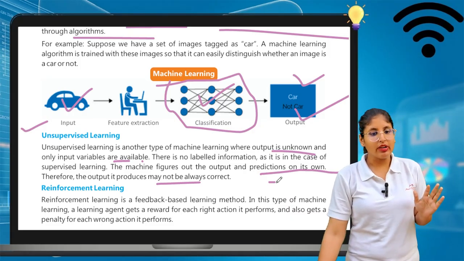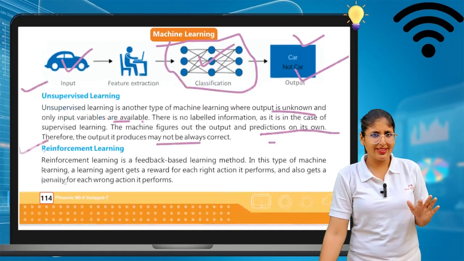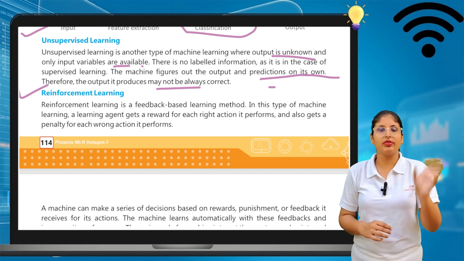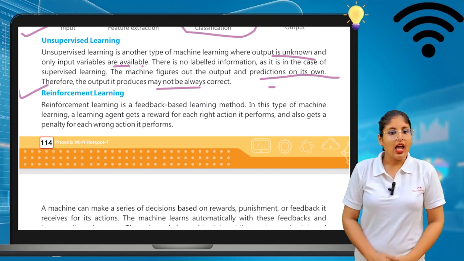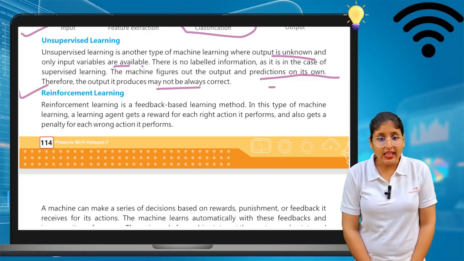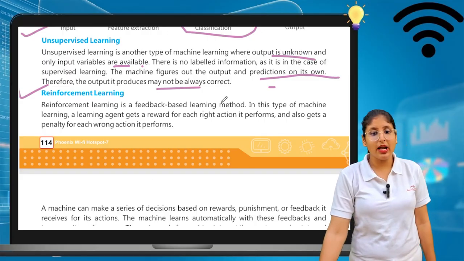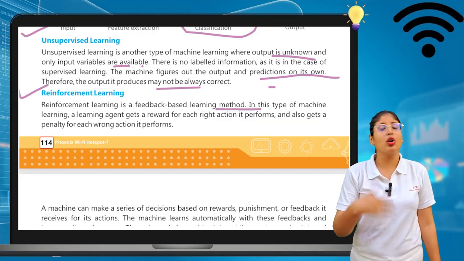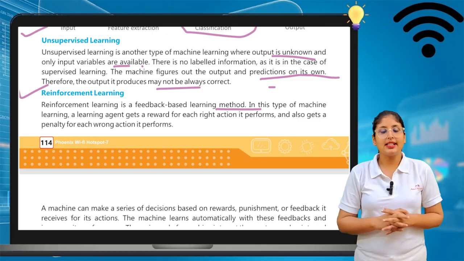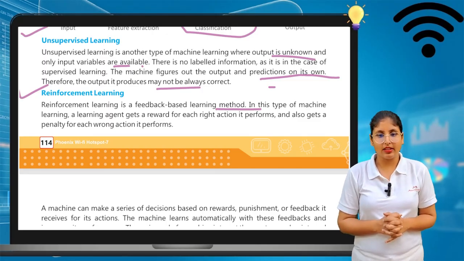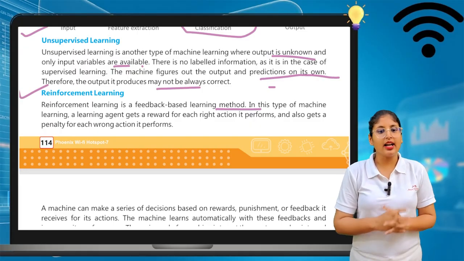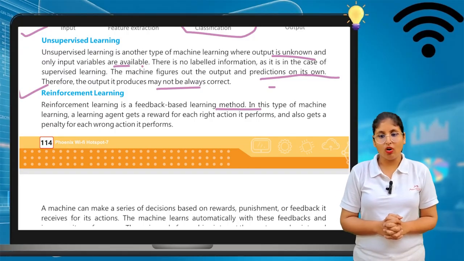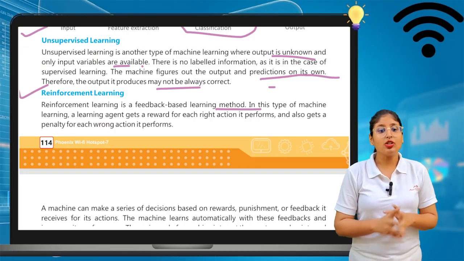Now reinforcement learning. What's that? Reinforcement means giving someone praise or something like that. Reinforcement learning is a feedback based learning method. Like in school, your teacher gives you feedback at the time of PTM, whether you are doing good or not. In this type of machine learning, a learning agent gets a reward for each right action it performs and also gets a penalty for each wrong action.